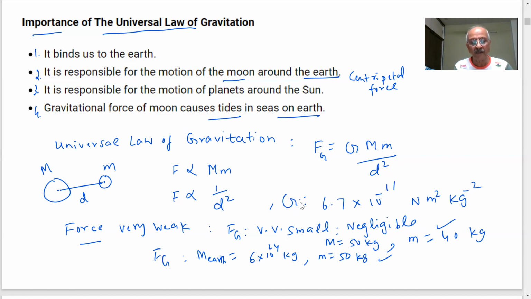Sir, why? Because the mass of Earth is quite big, so it will not accelerate. Yes, the force we have defined is equal to mass into acceleration. So acceleration is inversely proportional to the mass. Force is the same, but acceleration will be inversely proportional to the mass. The result of which is that the mass of Earth is much larger than the mass of the moon. Therefore, both are equal and opposite gravitational forces, but the moon will orbit around the Earth due to the larger mass of the Earth.